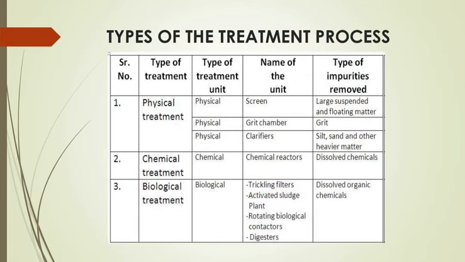The next physical treatment we discuss is the sedimentation tank, which is used to remove suspended solids. The water is allowed to settle by gravitational force, so that we can remove the sludge which settles at the bottom of the tank. The next one is chemical treatment.